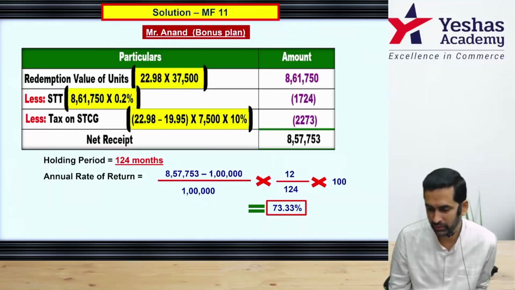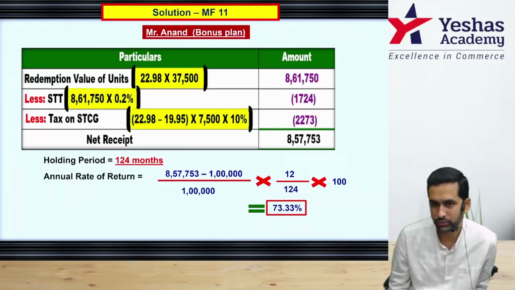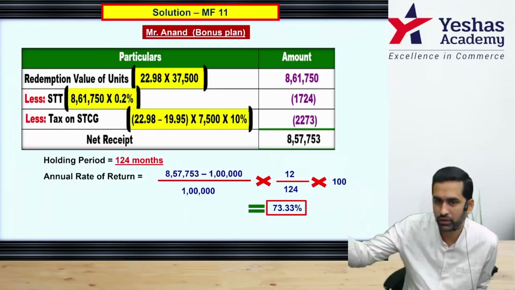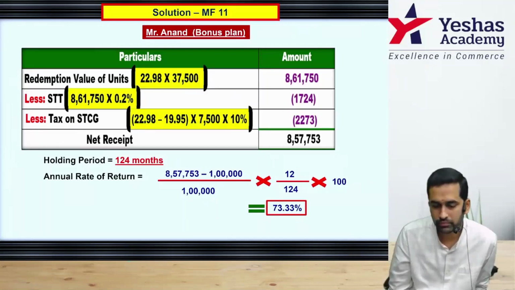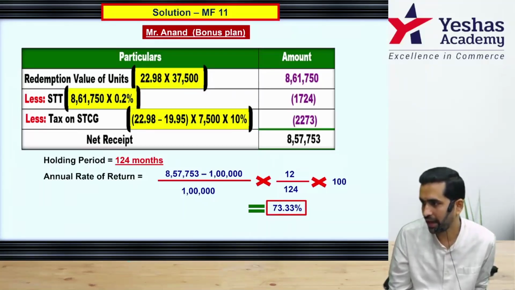If you're not comfortable with this style, you directly do into 100. You will get a number, but that is for 124 months. Then you'll again have to do cross multiplication. If so much is for 124, then how much is for 12? This comes to 73.33 annualized return.